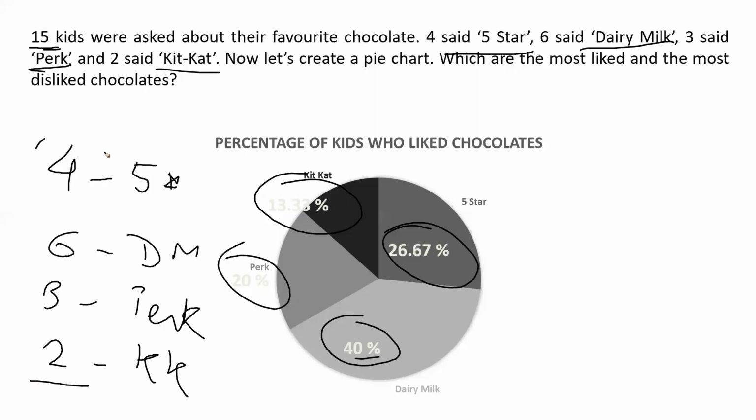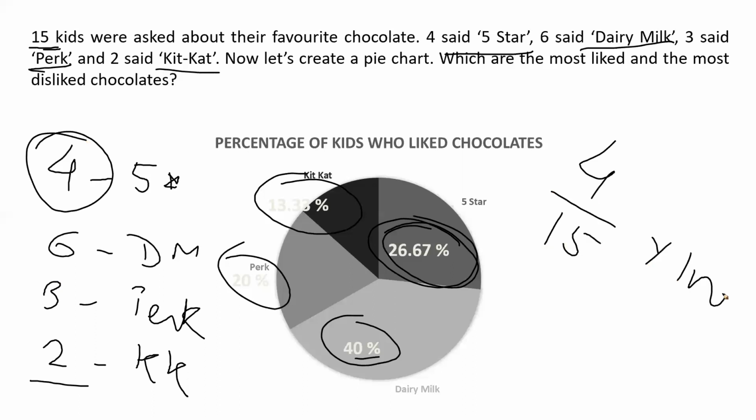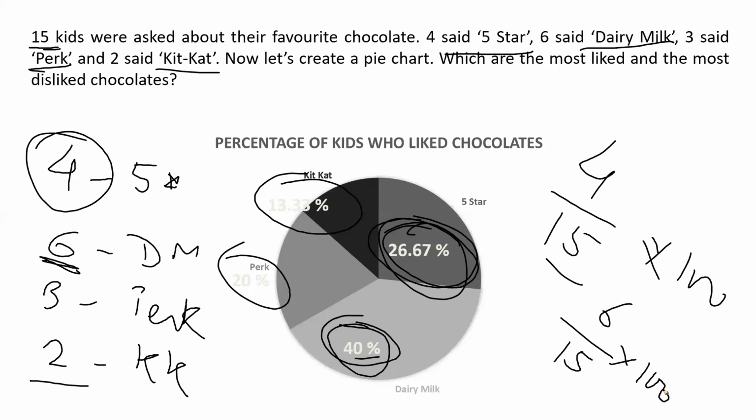Out of 15, 4 are 5 Star. So if you see here, 26.67. So 4 divided by 15 into 100 is gonna be 26.67. Same way, 6 is my Dairy Milk. So 6 by 15 into 100 looks like 40%.